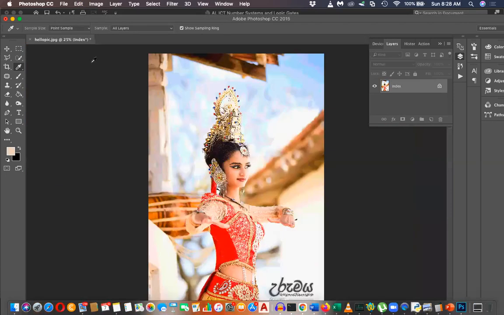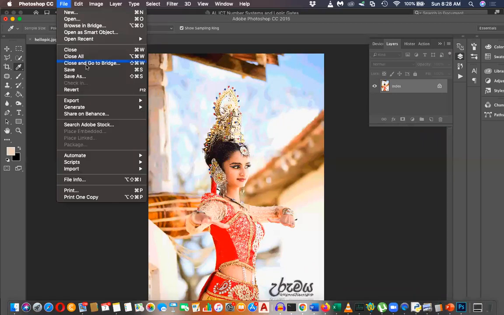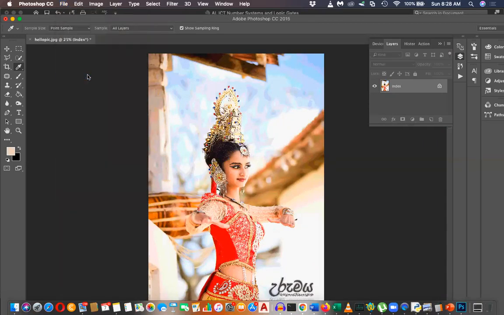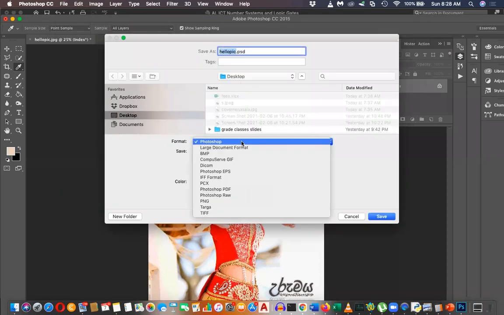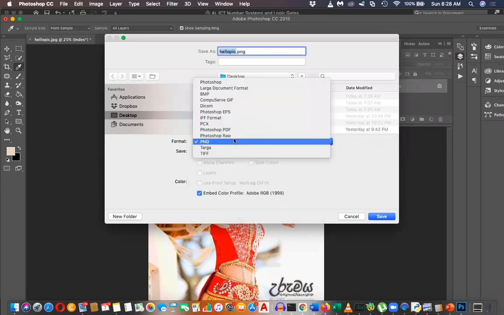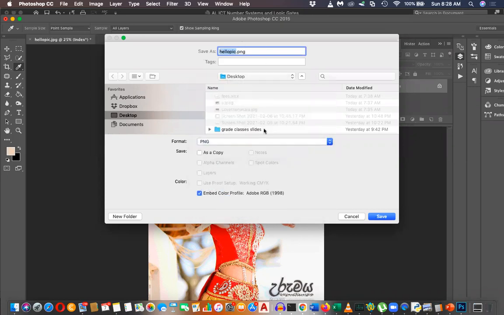But if you save the same file in indexed color mode, that is only 256 colors. Selected colors are there, so not all RGB colors. Let's save this as hellopic.jpg. Is it not there? Okay, let's save as PNG, hellopic.png.